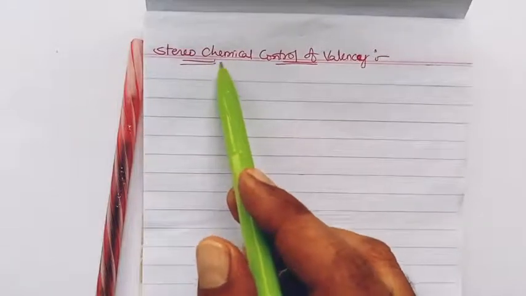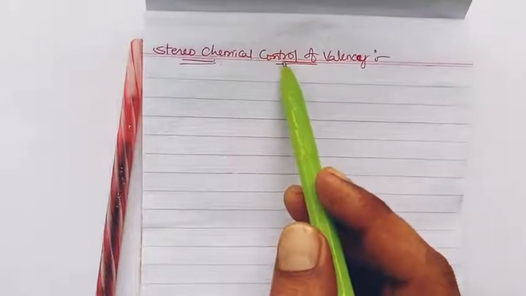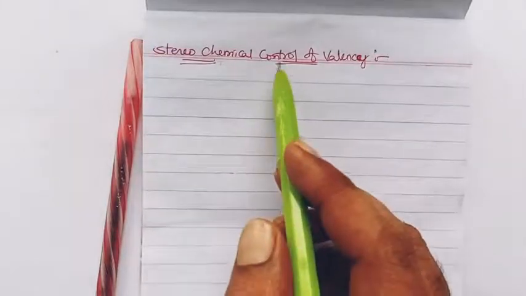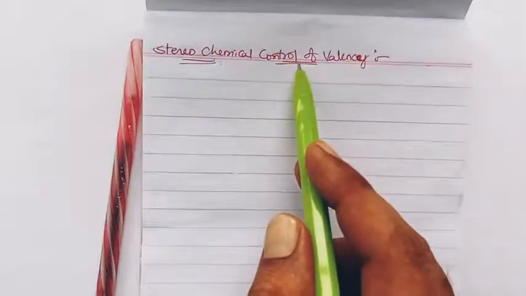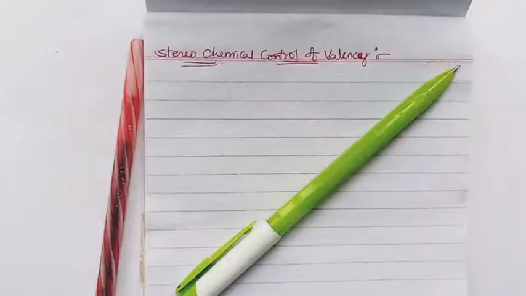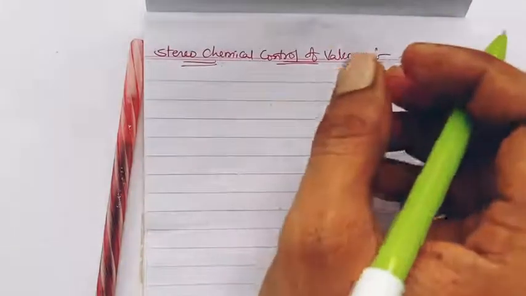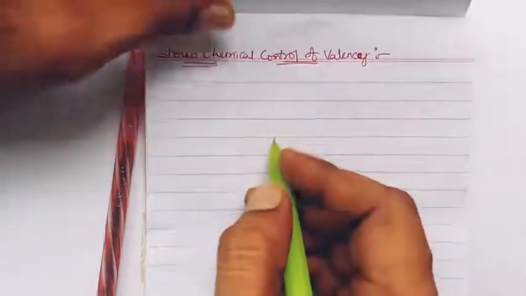And thus, in the nitrosyl complex the stereochemistry is controlled by the valency, right? So how is the stereochemistry controlled by the valency? Well, let us discuss.